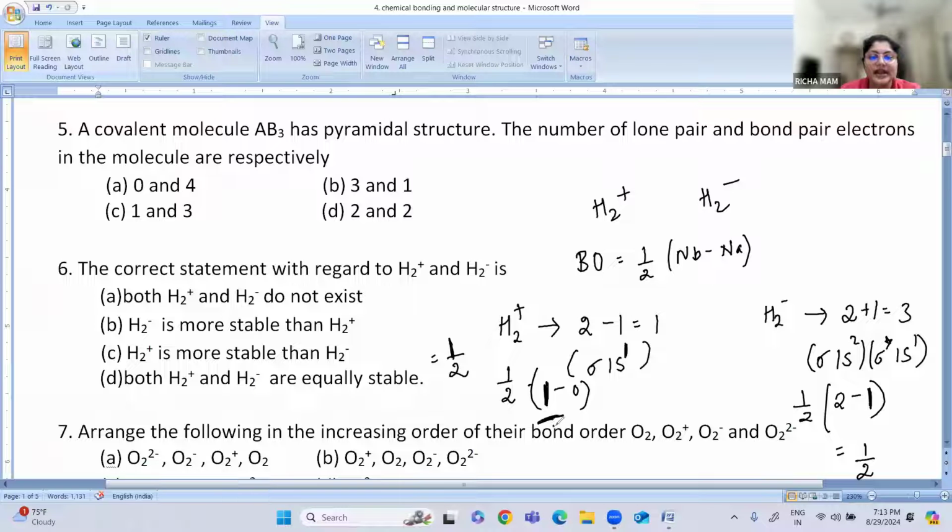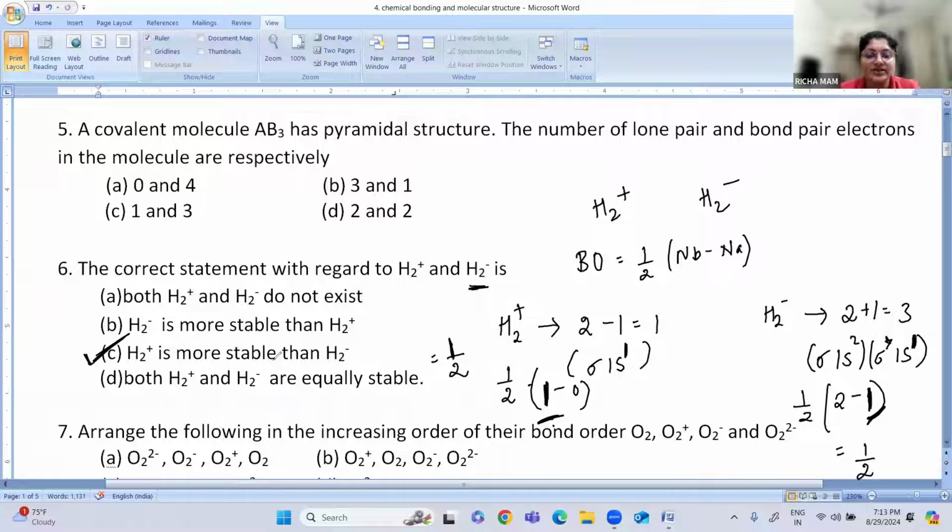In H2 minus, the electron is present in the anti-bonding orbital, which is of higher energy. So the answer is C: H2 plus is more stable. Both have the same bond order, but electrons in bonding orbitals are always more stable than in anti-bonding orbitals.